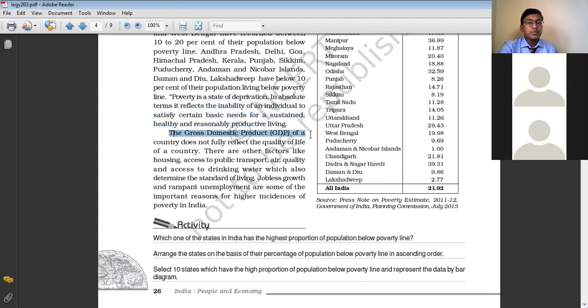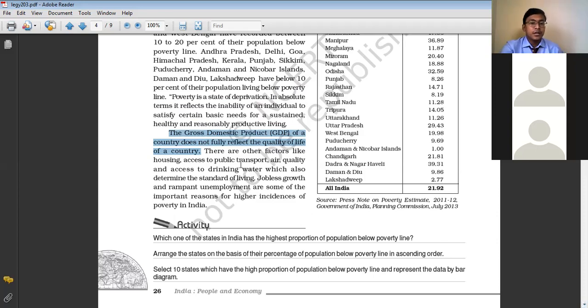The gross domestic product of a country does not fully reflect the quality of life in a country. We take into consideration the GDP and the GNP, the gross domestic product and the gross national product, but they do not provide us better information about the quality of life of the people.